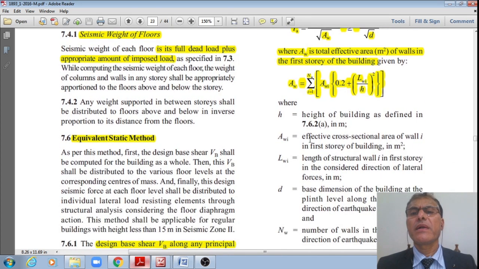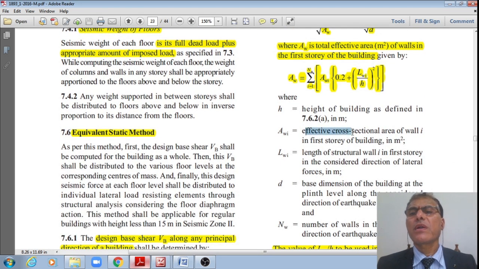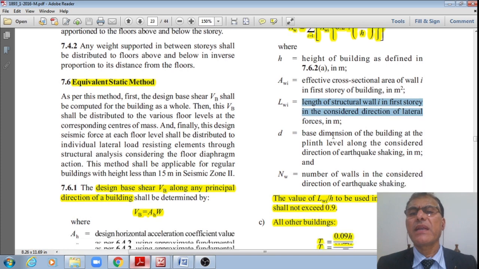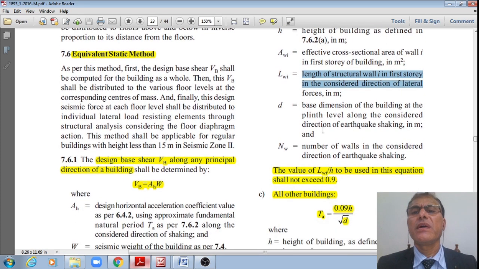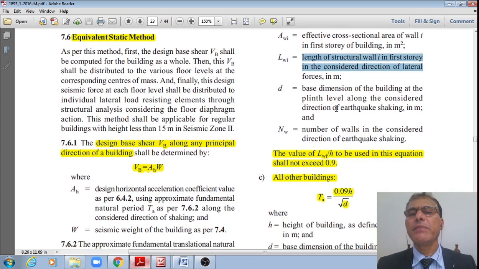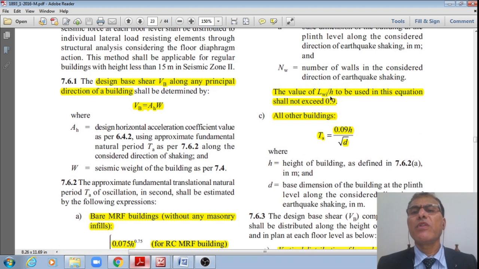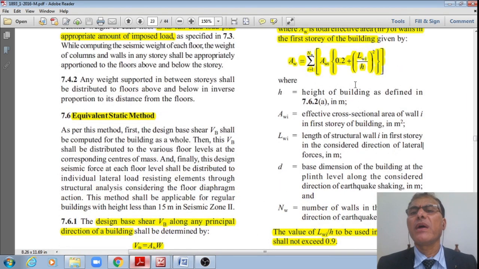Where h is the height of the building and Awi is the effective cross-sectional area of the wall i in the first story of the building in meter square, and Lwi is the length of the structural wall i in the first story of the building considered in the lateral force direction in meters, and d is the base dimension of the building at the plinth level along the directions of the earthquake shaking in meters, and Nw is the number of walls in the considered direction of the earthquake shaking. However, this value of Lw by h in this formula